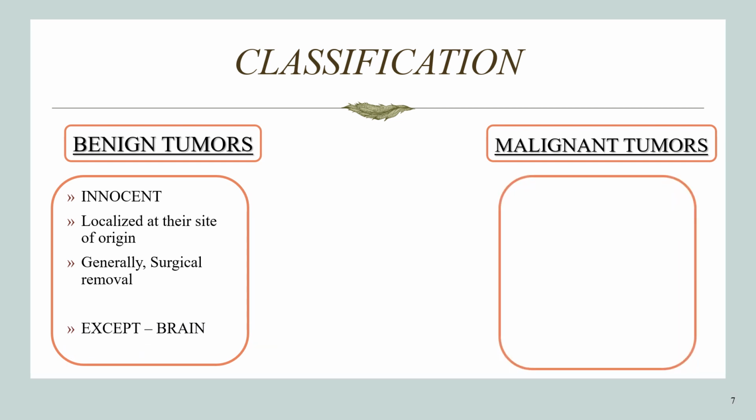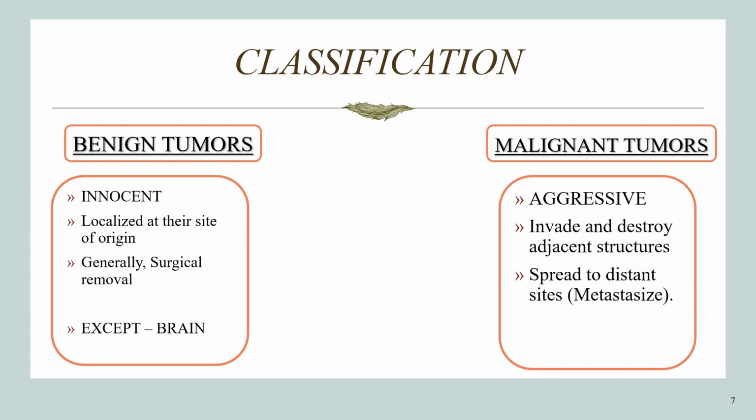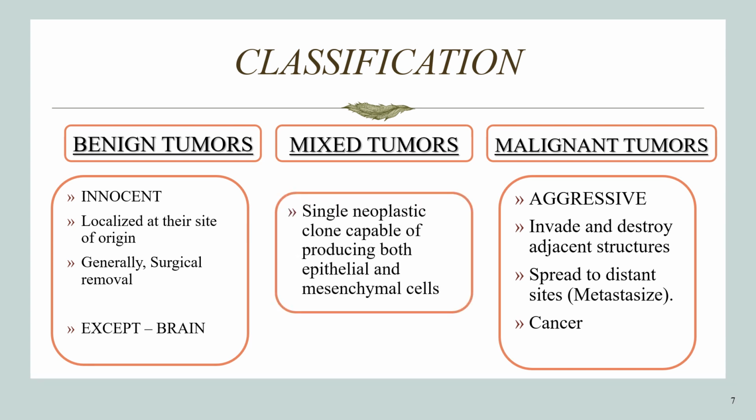Whereas malignant tumors, these are aggressive tumors. They invade and destroy the adjacent structures, and they spread to distinct sites, that is, they metastasize very easily, and collectively all the malignant tumors are what we call as cancers. Now the third term is the mixed tumors. These tumors basically arise from a single neoplastic clone, and this single neoplastic clone is capable of producing both epithelial as well as mesenchymal cells.